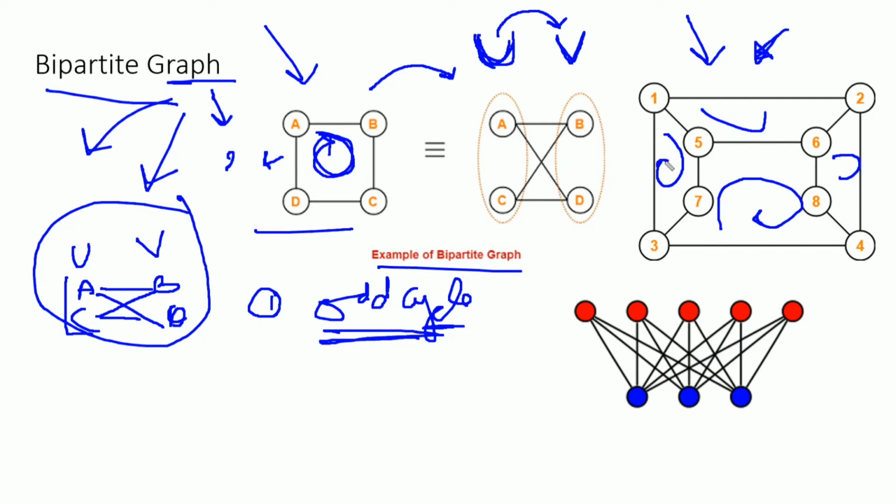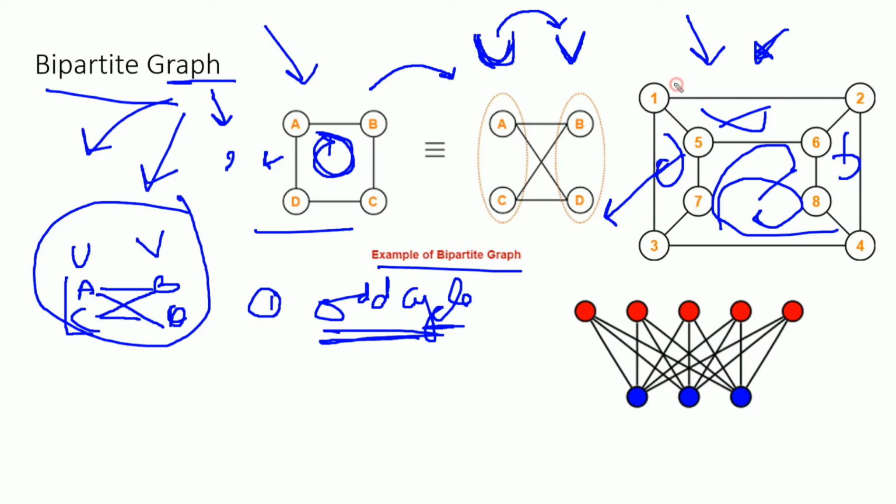If we count the number of vertices for this cycle, it is even. For this also it is even, for this even, 1 2 3 4 5 6. For this cycle also it is even, and for this square also the number of vertices is even. So if in a graph all the cycles are even, then that graph can be bipartite.